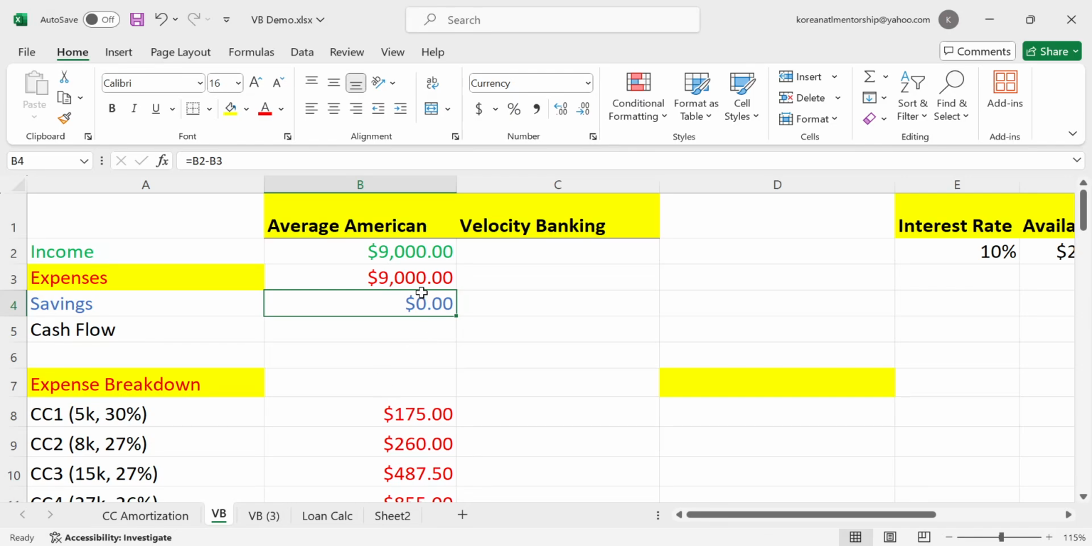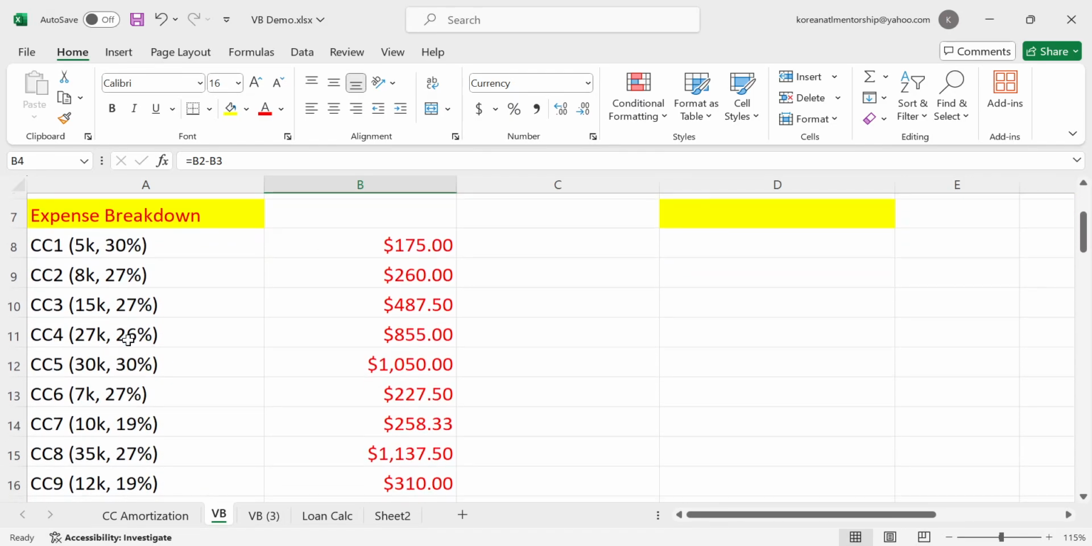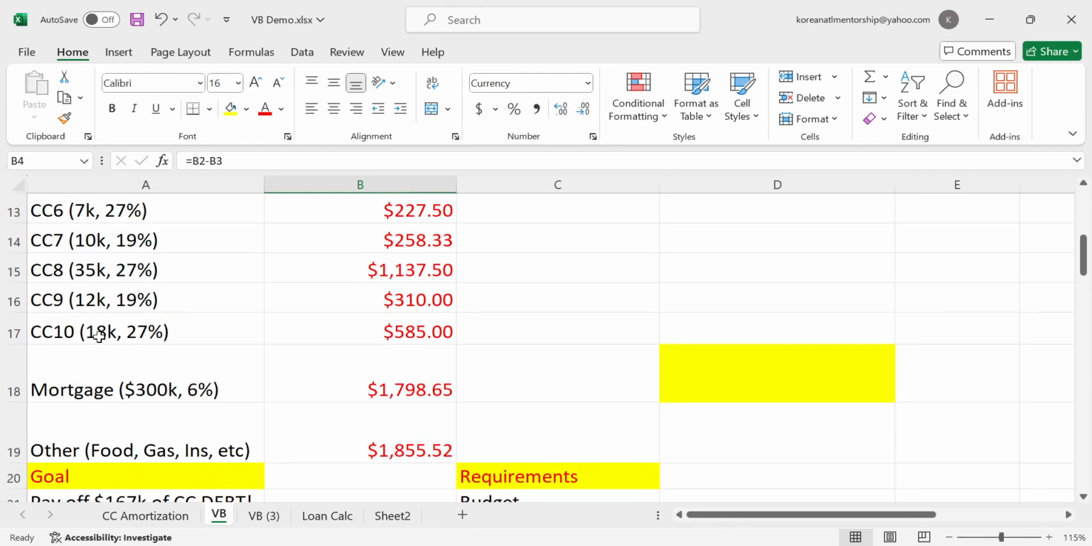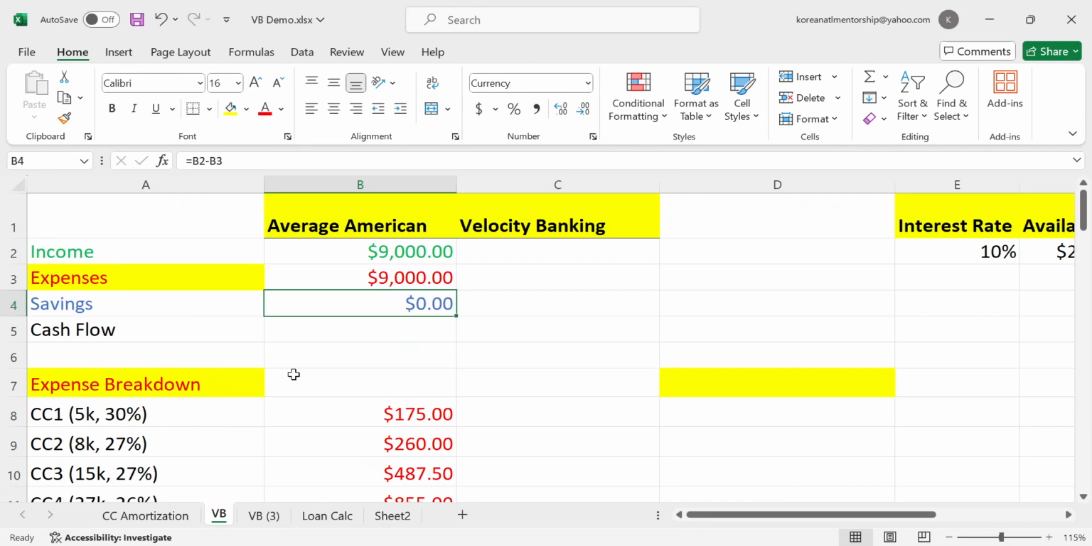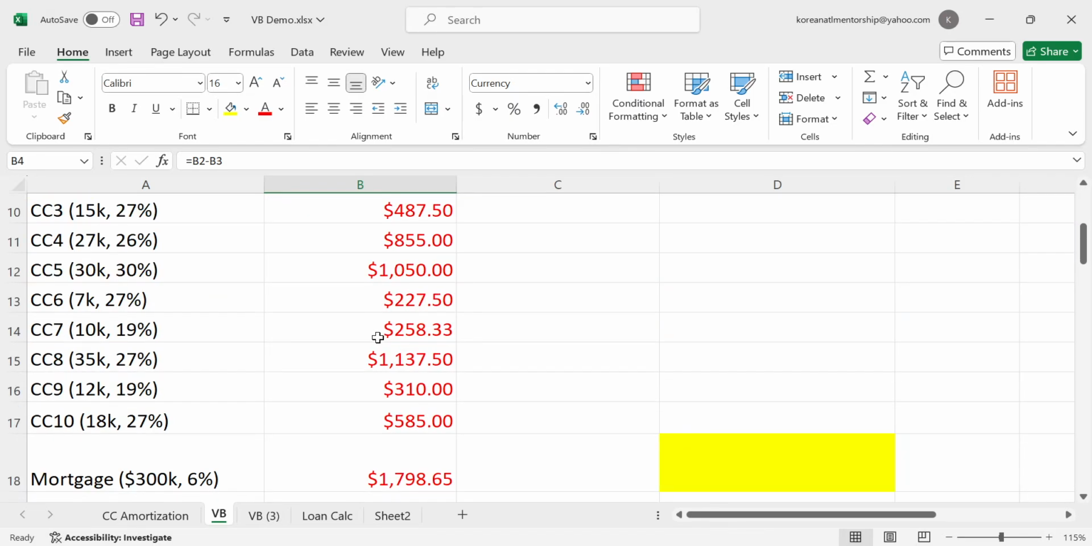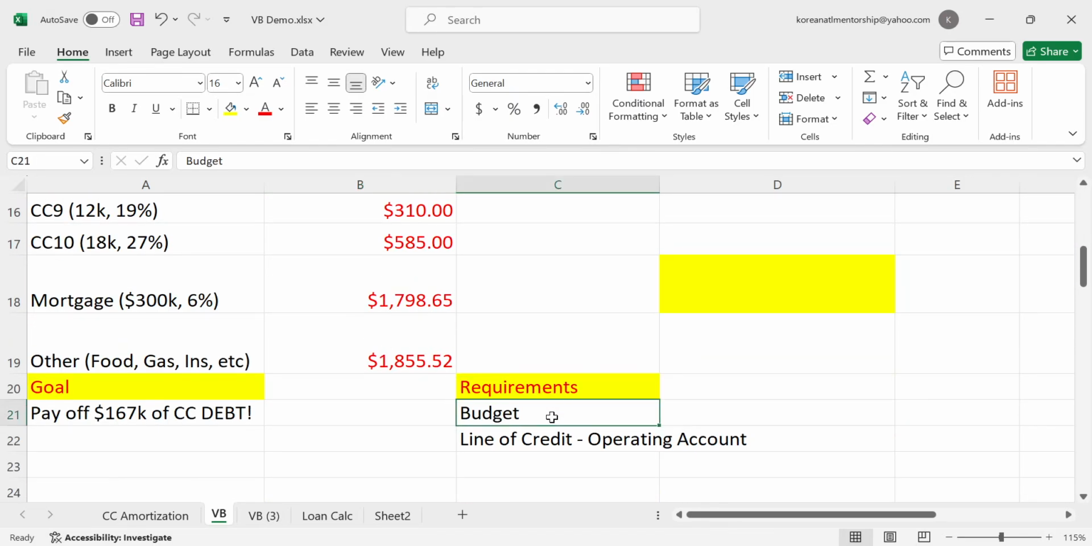Okay, so $9,000 of income, $9,000 of expenses, and zero savings. What do you do? I always love this 10 credit card example. I did modify it for the purposes of this video. We always talk about the two requirements to doing velocity banking. Number one is a budget. Number two is a line of credit as your main operating account.